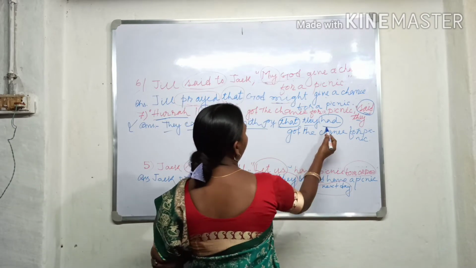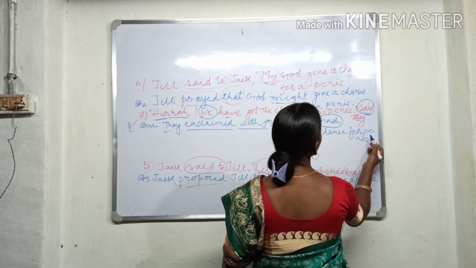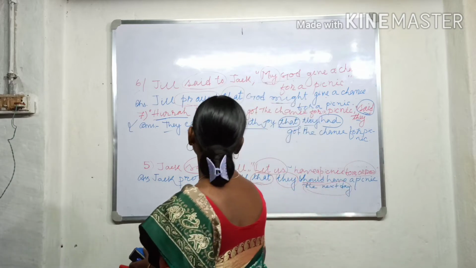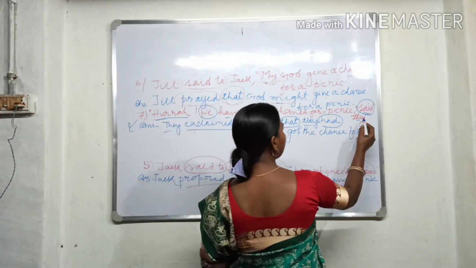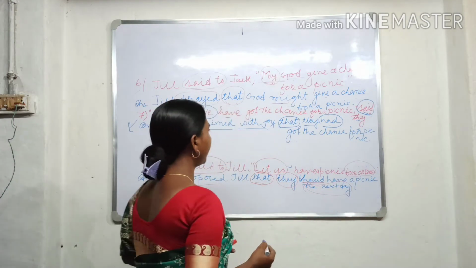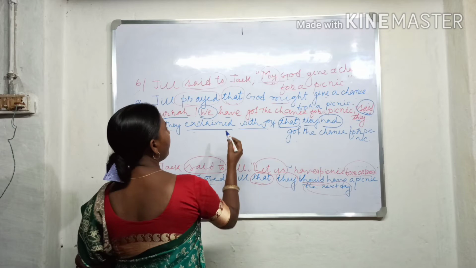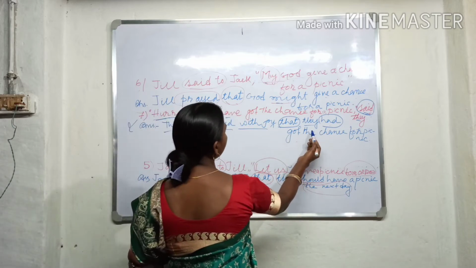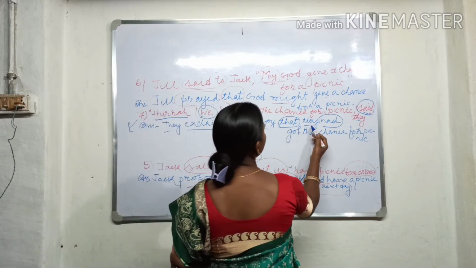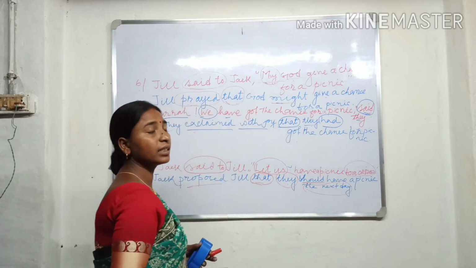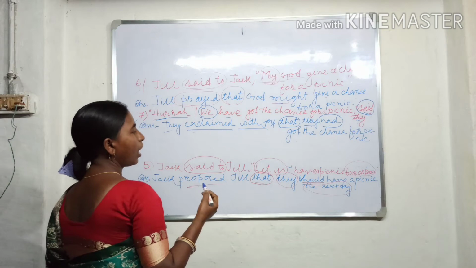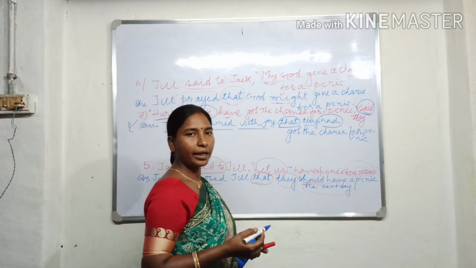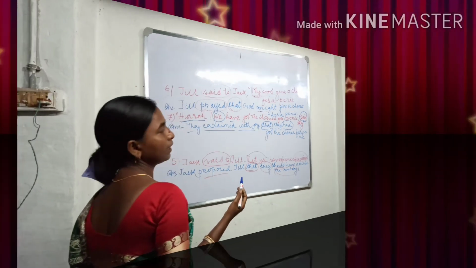Okay, "had got the chance for picnic." So if the reporting verb is past tense, the reported speech changes into past perfect. That is why here we have changed "they had." We have changed "they had." So these are the examples of how we change from direct to indirect in narration.